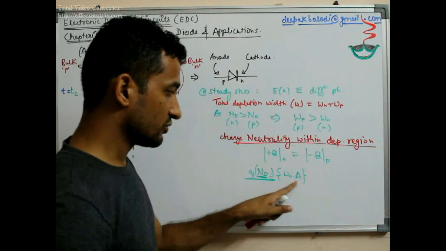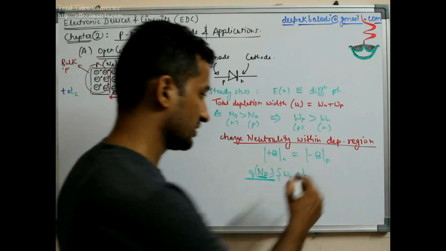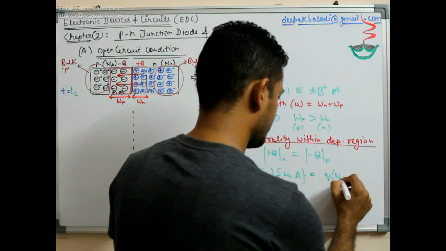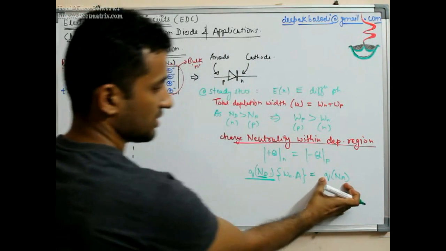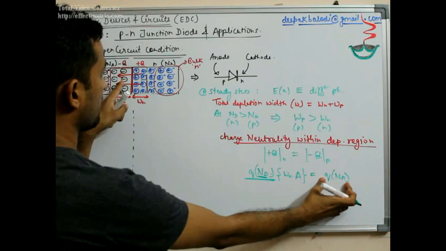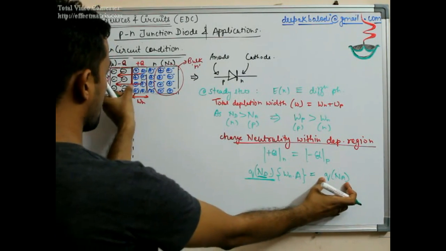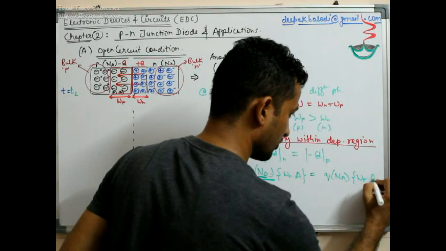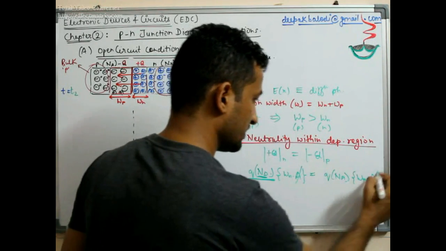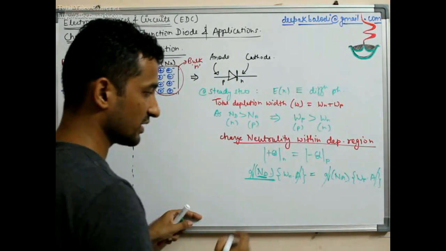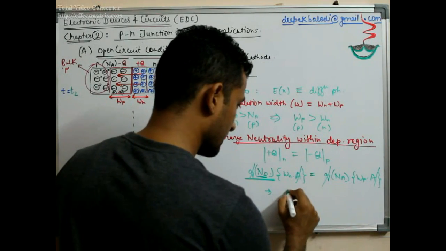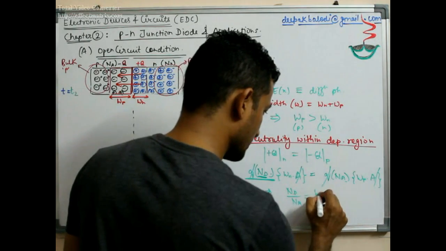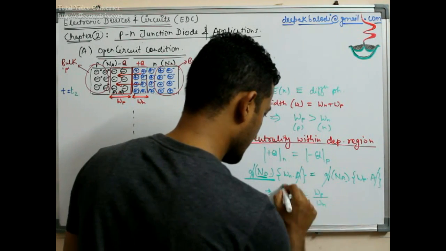Similarly, this is the total volume, so this is the total charge, and this has to be equal to the concentration on the depletion side, Na, into the volume of this, which will be Wp into cross-sectional area. So if you see, area gets cancelled, Q and Q get cancelled, and Nd by Na is equal to Wp by Wn.